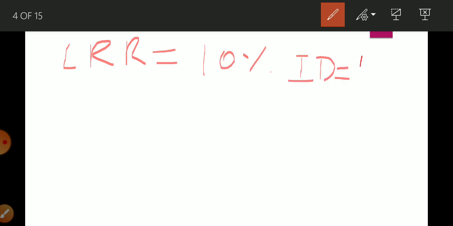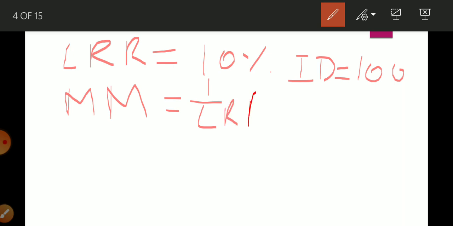Suppose legal reserve ratio is 10%. Okay, and now initial deposit is still 100. So how much will be money creation? What will be the value of money multiplier? It depends upon it. So first of all, we will calculate the value of money multiplier. Money multiplier is equal to 1 upon LRR. So we are going to write 1 upon 10 multiply 100.